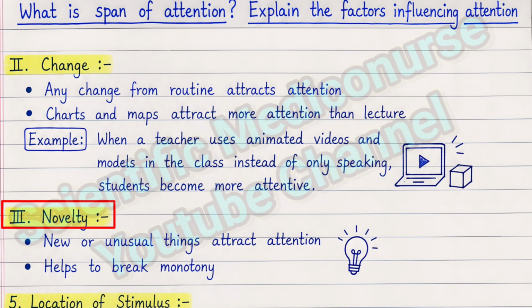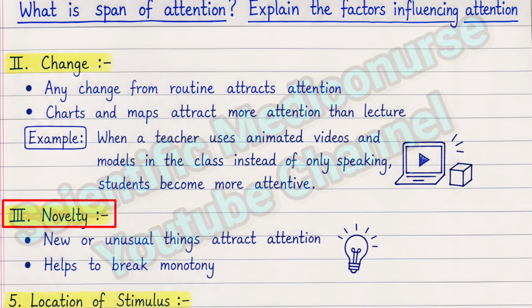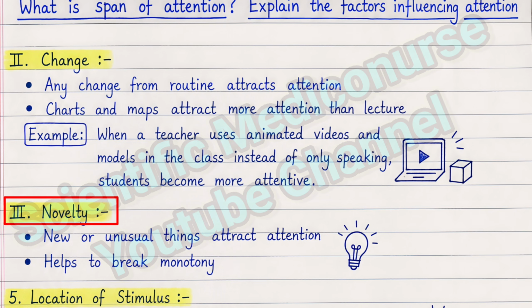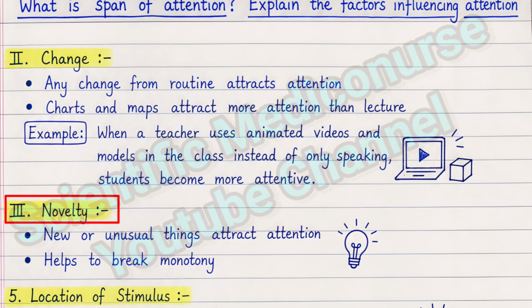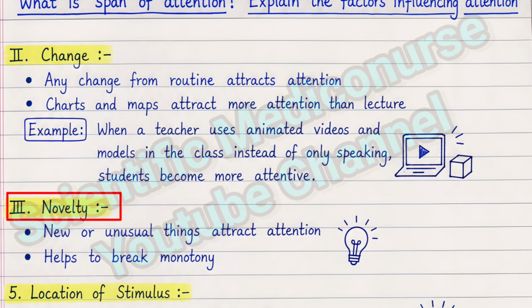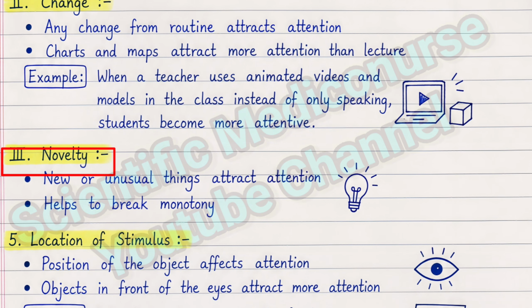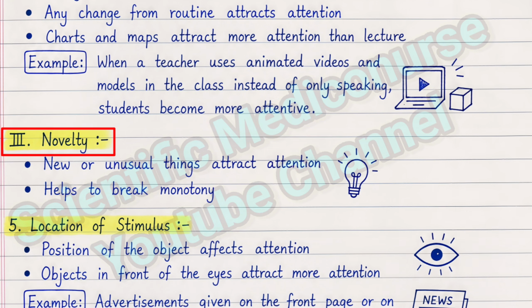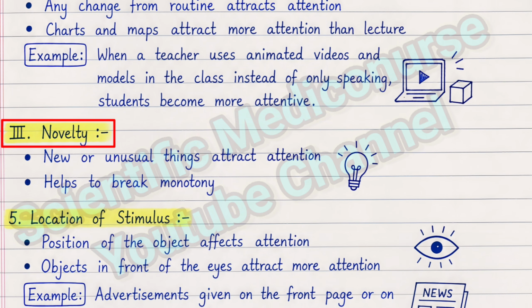The other thing is novelty. Novelty means something new or unusual. For example, a very strict lecturer suddenly starts dancing, so everyone will start to give attention to him even though they were not giving attention before. When the strict lecturer does something unusual or suddenly starts dancing, everyone will start looking at him and give attention to him.